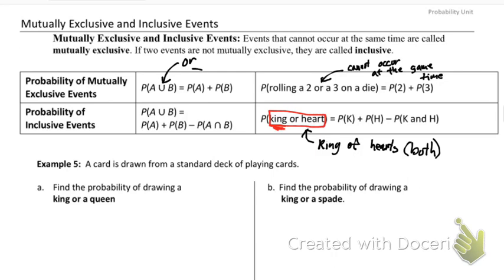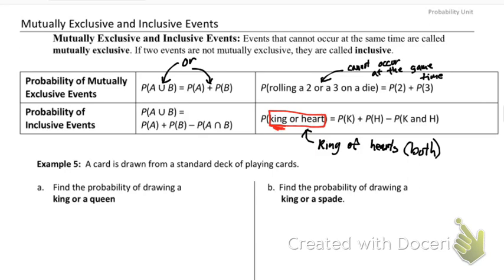Or tells you you are going to add instead of multiply. So we're going to add those 2 events together. So that is if I'm asking or. Now, if it's mutually exclusive, in other words, those 2 events are completely separated, we just do the probability of the first thing happening plus the probability of the second thing happening.